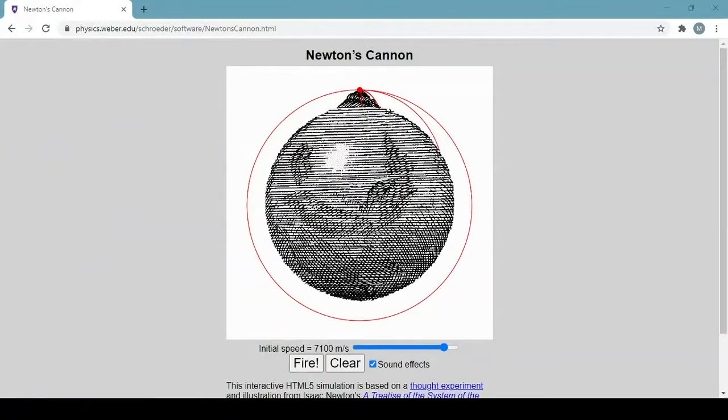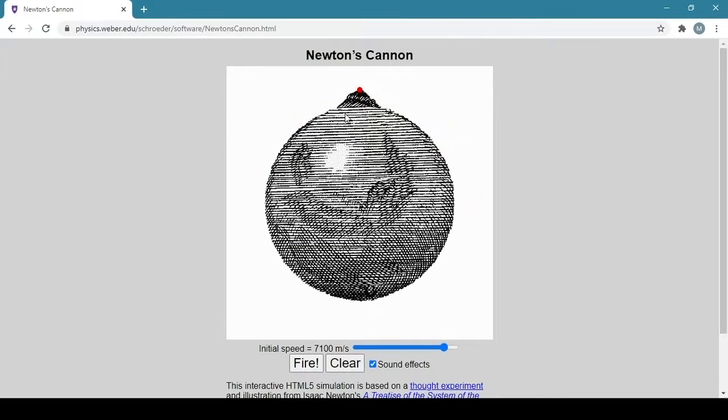This is his experiment, a thought experiment. That means it is not done practically, but by using the theory he has. Newton thought about what happens if he brings a cannon to the top of a mountain and fires a ball at a certain speed. If the ball is fired at a low velocity, here the speed is given as 1,300 meters per second.